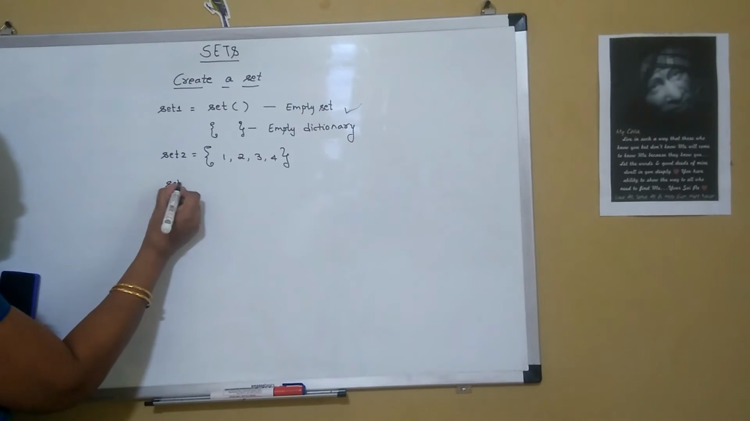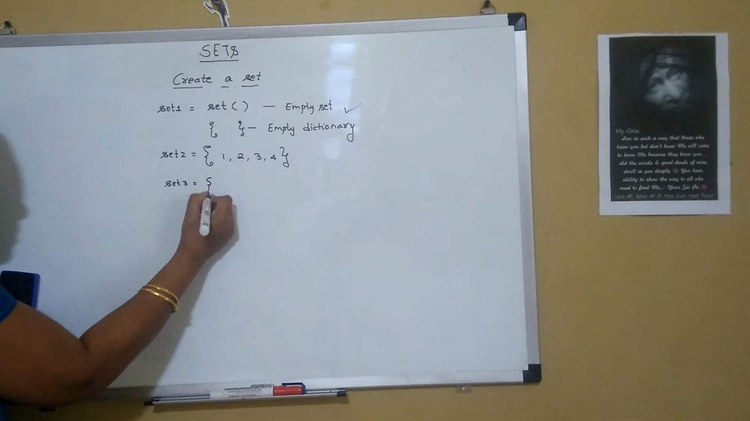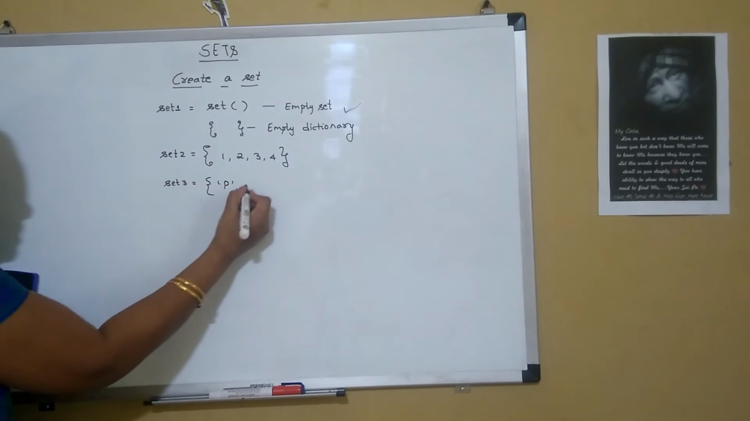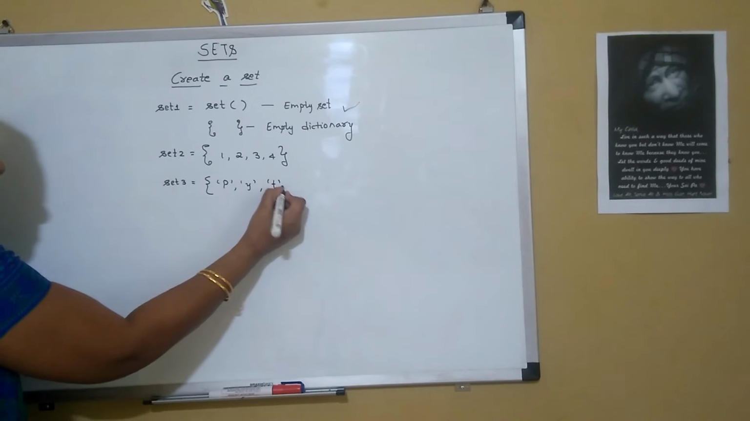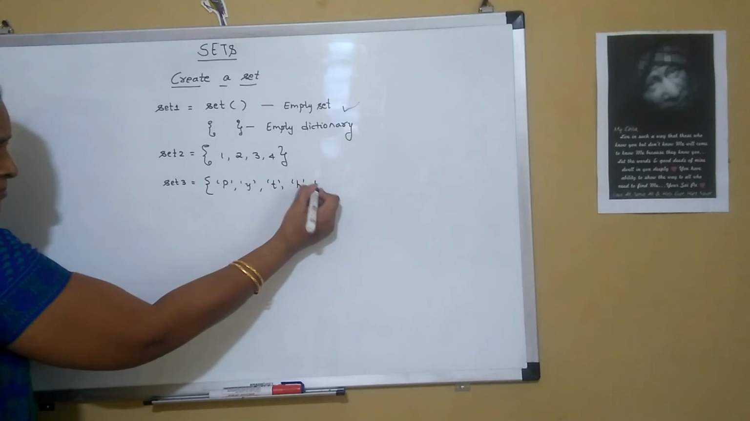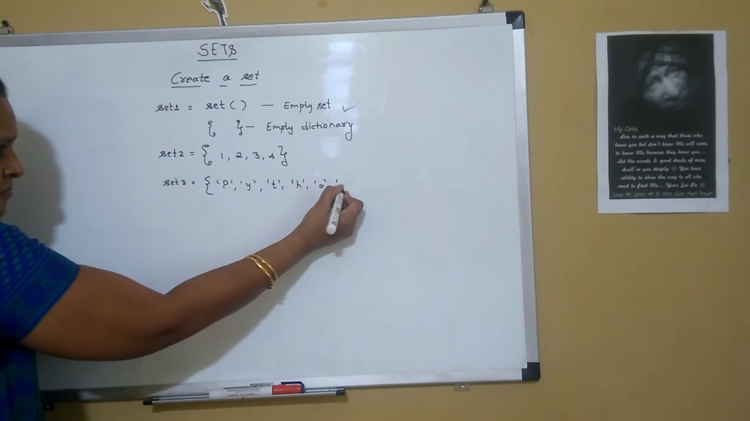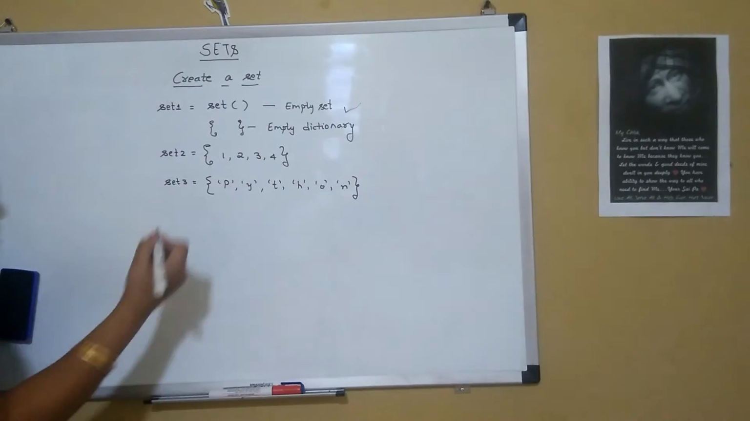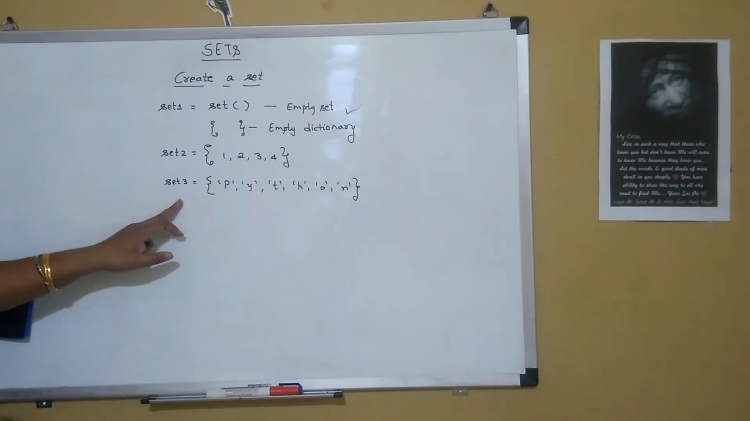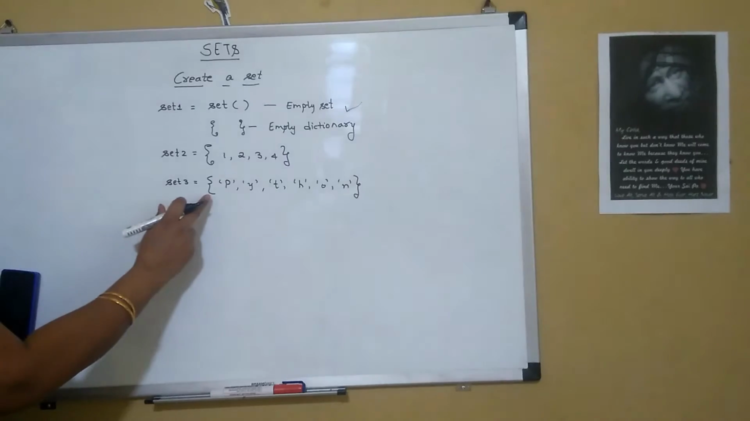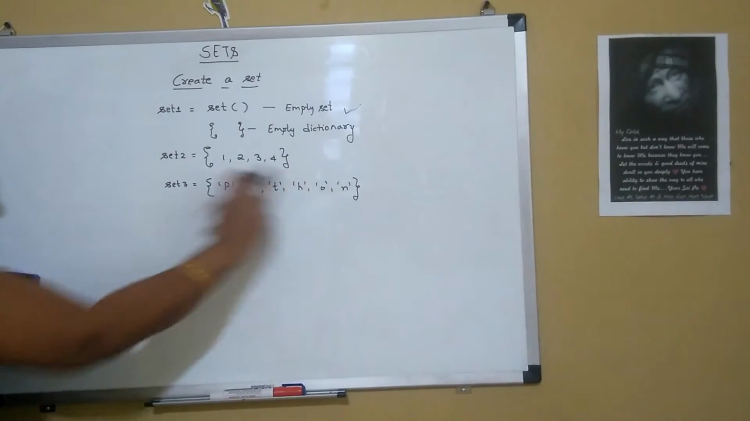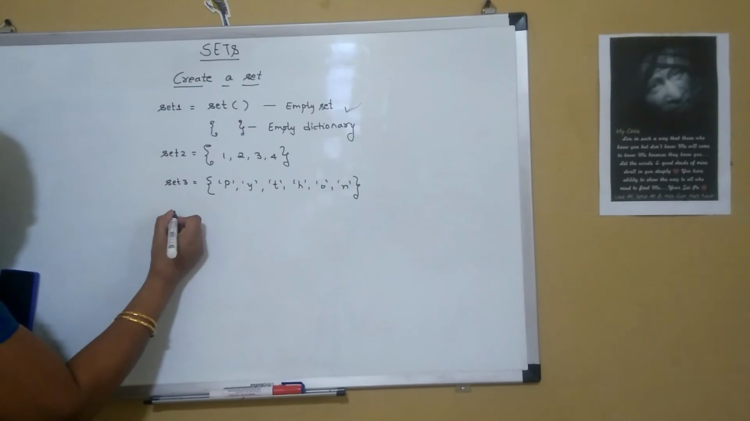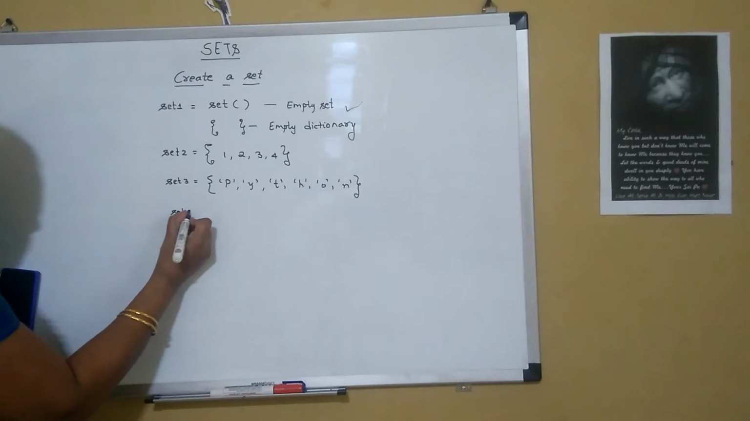Then we have set 3, which can have P, so we have the string. So it is a set of strings. We should have curly braces and the items should be separated by commas. And set 4,